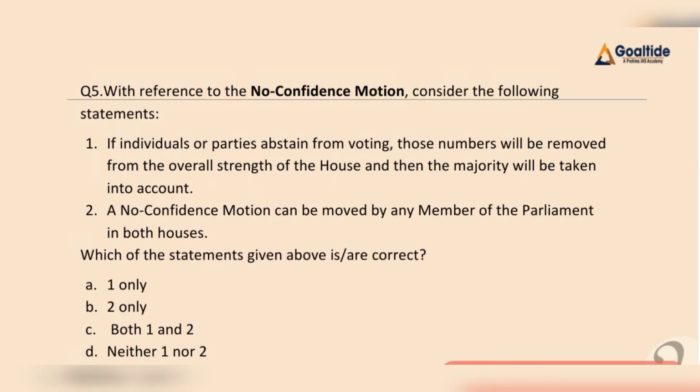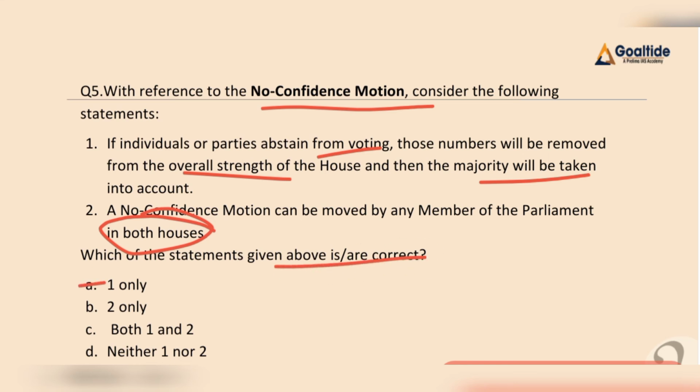Question 5. With reference to the no confidence motion, consider the following statements. First, if an individual or party abstains from the voting, those numbers will be removed from the overall strength of the house, and then the majority will be taken into account. Second, a no confidence motion can be moved by any member of the Parliament in both houses. We have to find out which of the above statements is correct. Here we have option A: 1 only, B: 2 only, C: both 1 and 2, D: neither 1 nor 2.